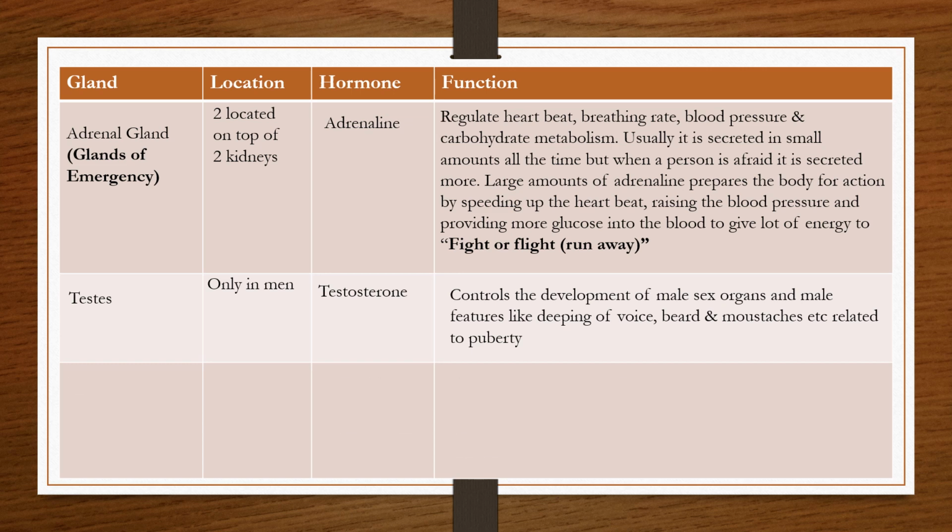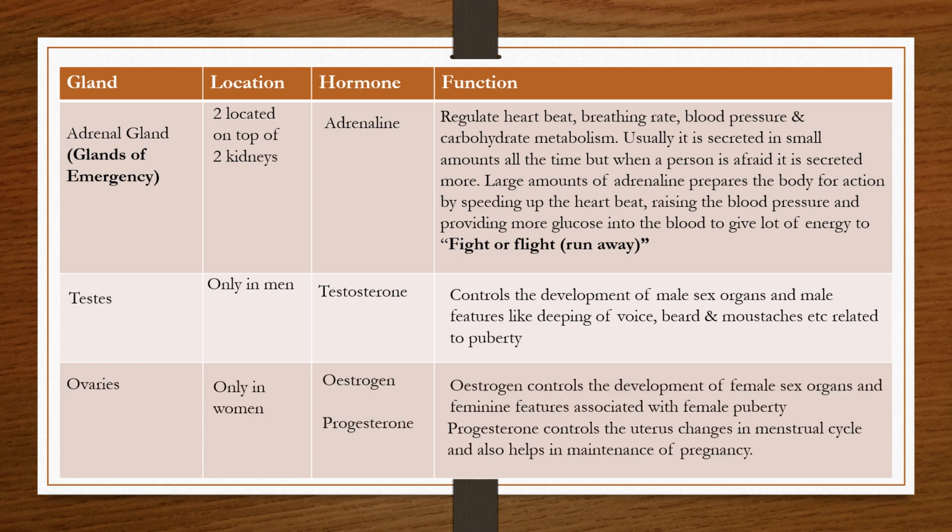The next ones are the testes and the ovaries. These are gender specific. Testes is present only in males, while ovaries are present only in females. These are 2 in number each, and testes produces testosterone, which is a male hormone responsible for controlling features like deepening of voice, growth of beard and mustaches, and other changes related to puberty. And it also controls the development of male sex organs and male features.